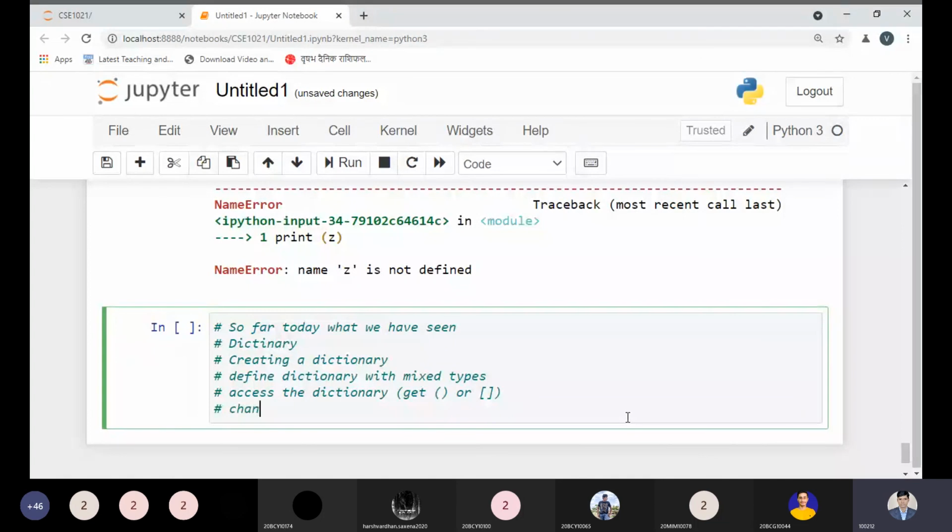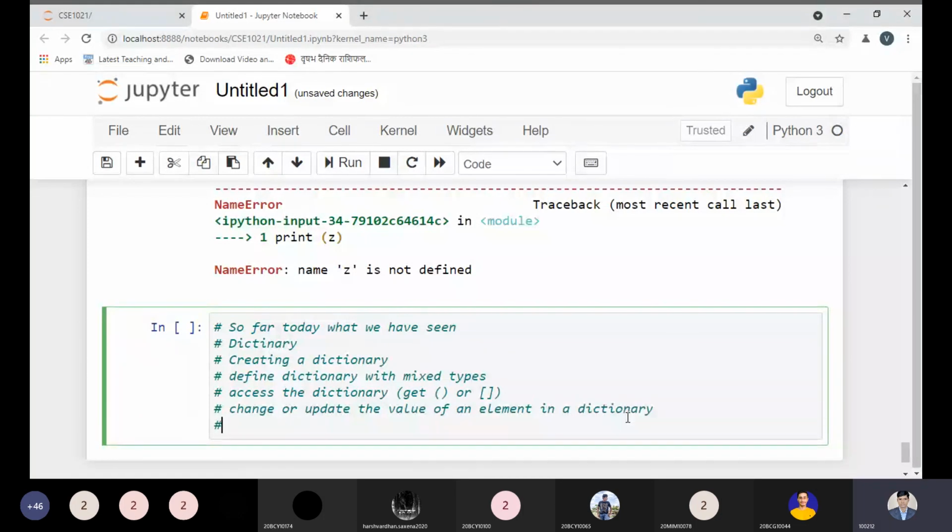After that we also saw how to change or update the value of an element in a dictionary. And next we have seen how to add an item into the dictionary.